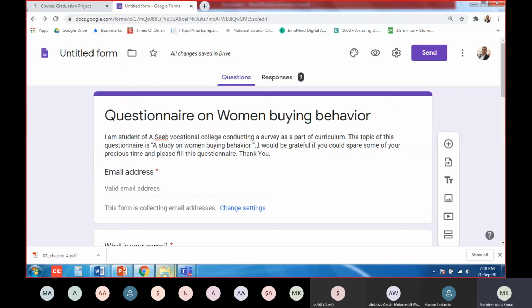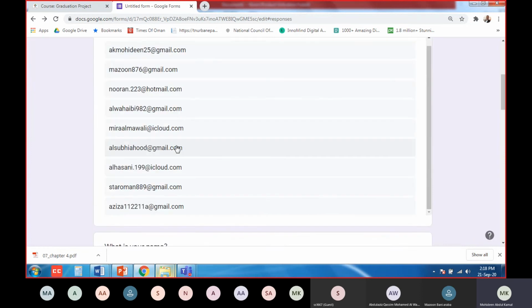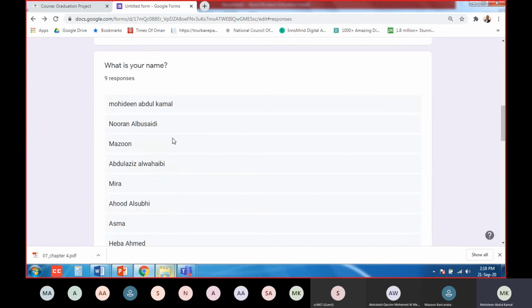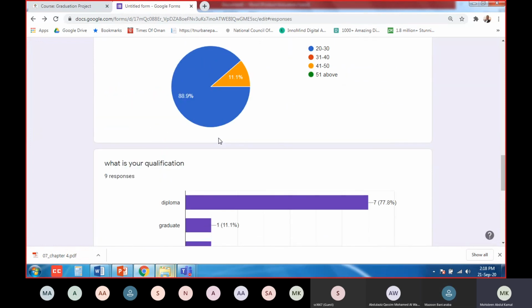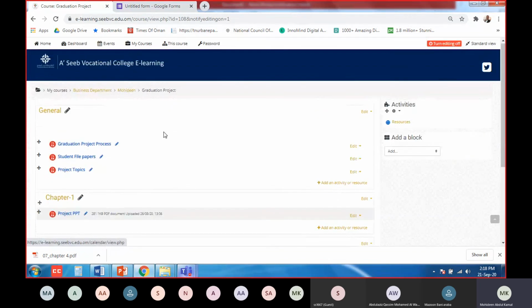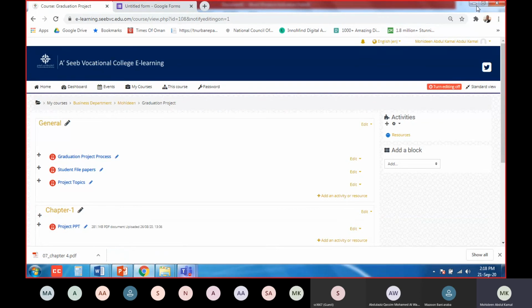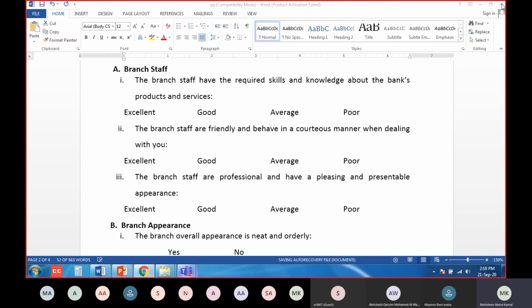Okay, is this clear now? How to prepare your questions, how to make this format, how to send it to your customers, and when they reply, how you get the responses. 9 people's responses, how many people are responding, all the names, email IDs, everything you will know here, and answers. Your chart is also automatically prepared, and you can copy this chart into your Word file and do your report. Okay. So this is how to prepare your project questionnaire.